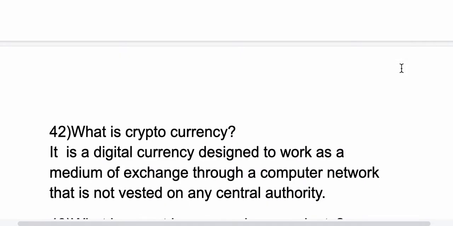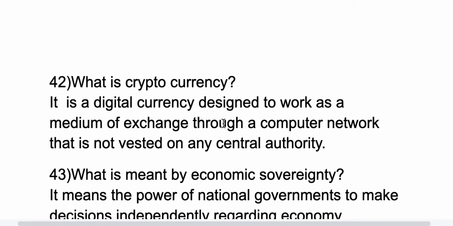Now, 42nd question, what is cryptocurrency? So, it's a digital currency designed to work as a medium of exchange through computer network that is not vested on any central authority. So, any government can't control this cryptocurrency, can't manage cryptocurrency, and it is totally dependent on the digital network. It doesn't depend on any central authority.